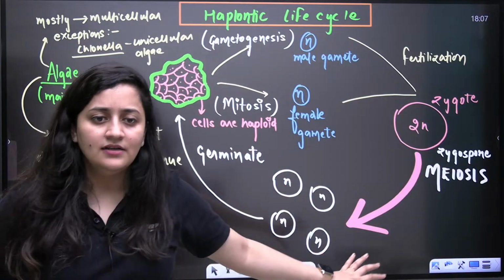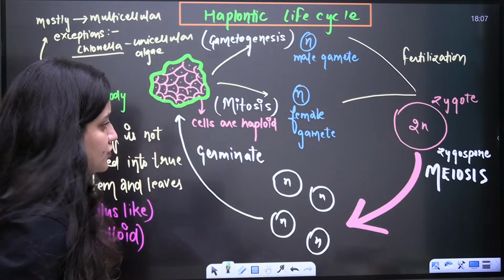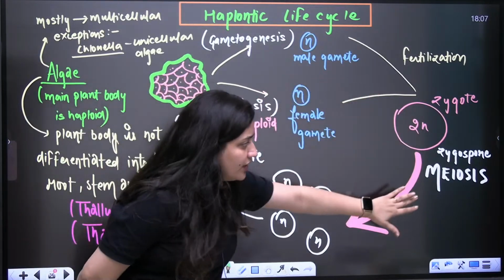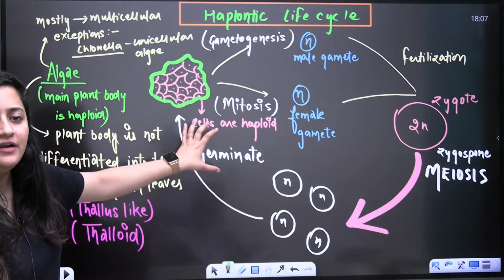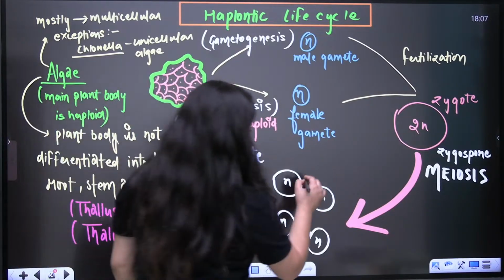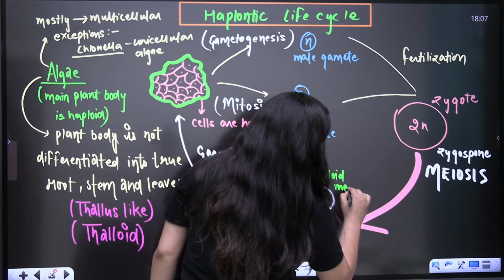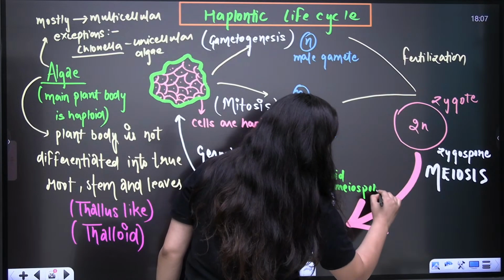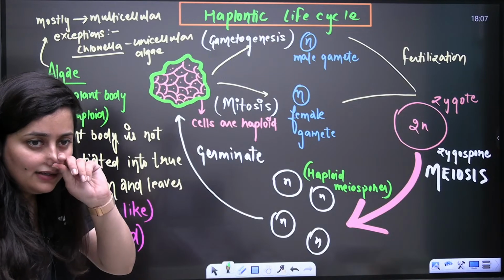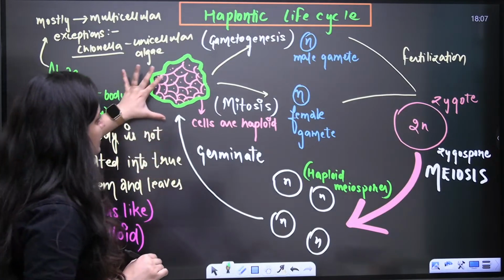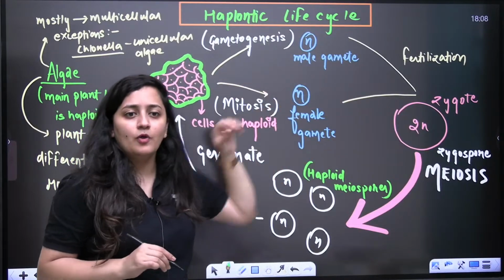Is that clear? Haplontic life cycle. So the zygote will not form the embryo here. It will directly undergo reductional division. It will form haploid meiospores here. So this is the meaning of haplontic life cycle. Is that clear? So see, the dominating phase is this haploid part. So haplontic life cycle.